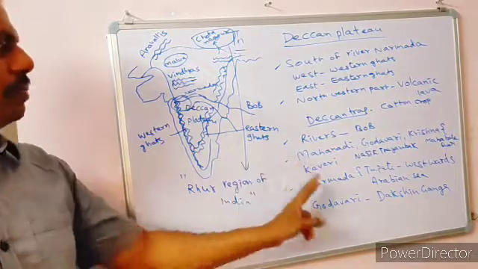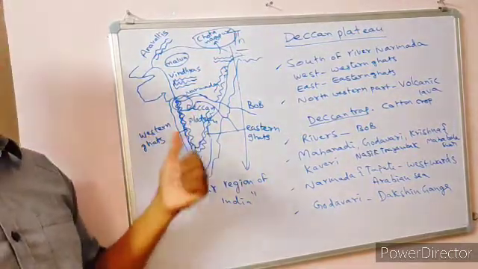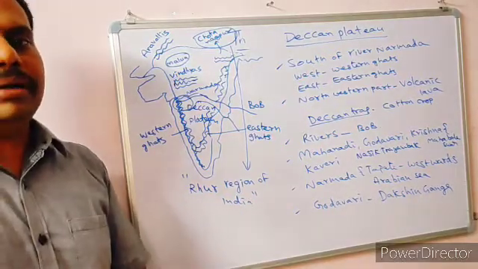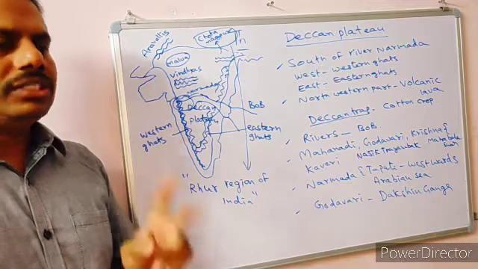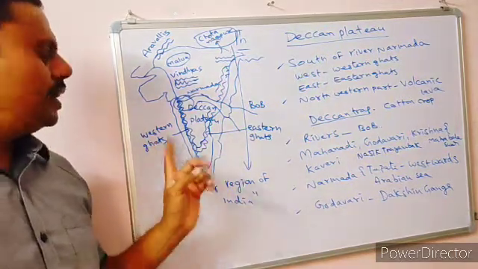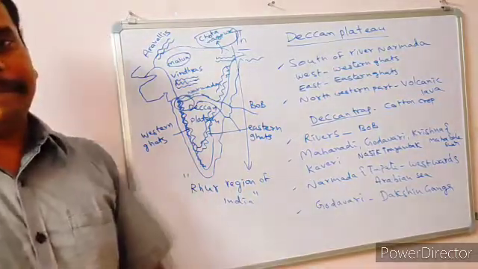And even the two important rivers, Narmada and Tapati, flow towards the west and join the Arabian Sea. That you have to remember. These are the two rivers which flow west and join the Arabian Sea. What are those? Narmada and Tapati.